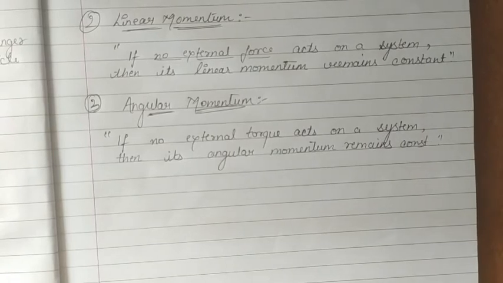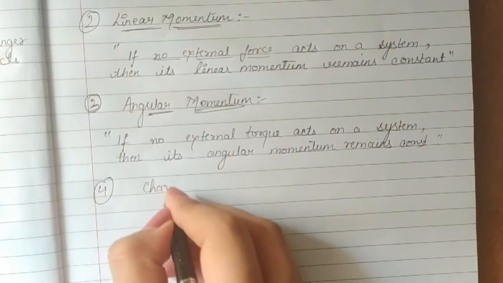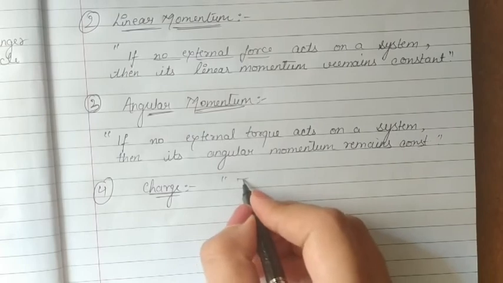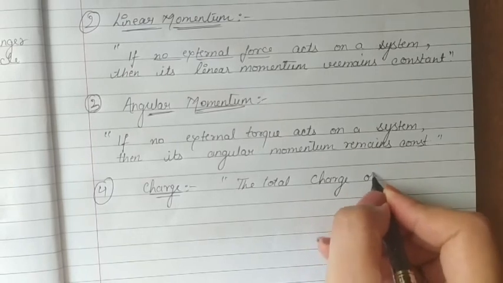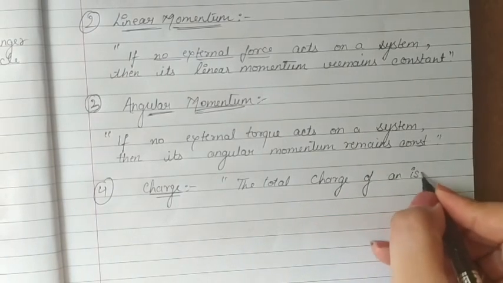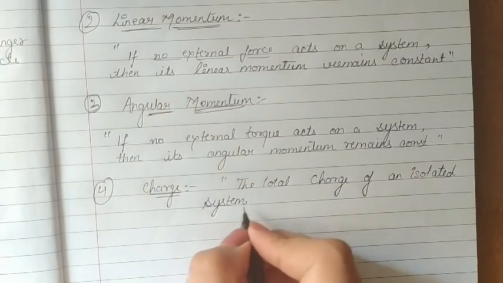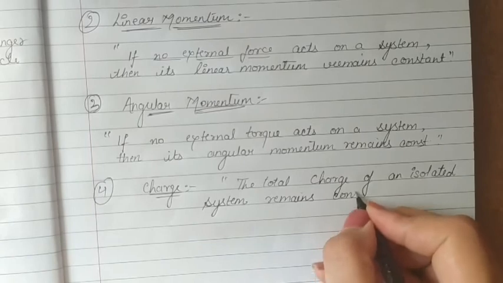Now the last one is the law of conservation of charge. So this law states that the total charge of an isolated system remains constant. It's almost similar to that of energy. So the fourth one is the law of conservation of charge. For charge, the statement is: the total charge of an isolated system remains constant. This is about the law of conservation of charge.